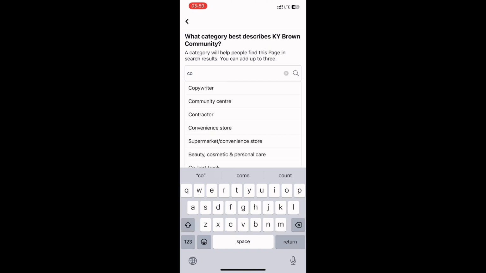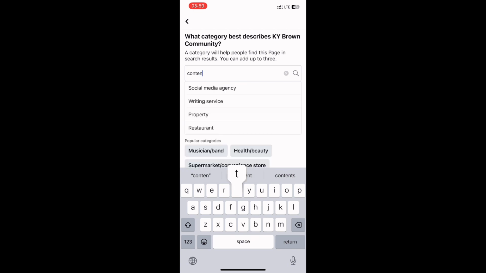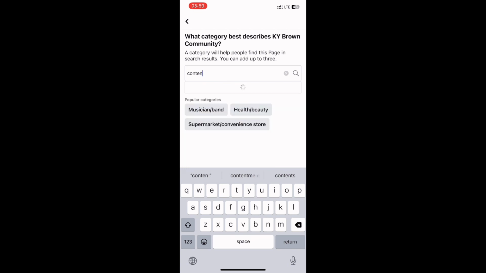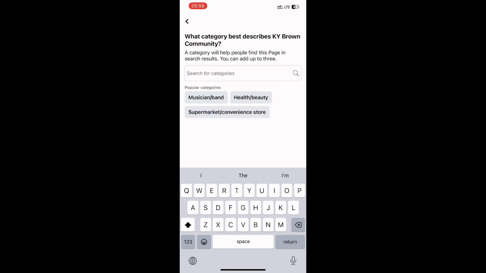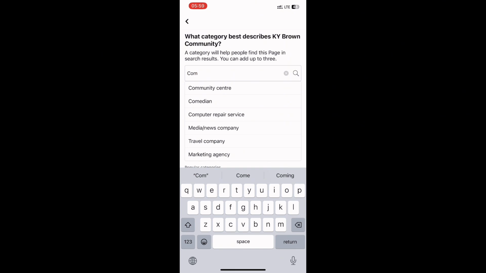They actually give you some samples here. Even if what your page stands for is not here, you can type it yourself using your phone keyboard in the space over there. As you can see right now, I wanted to type content creator, but no, let me type comedian.